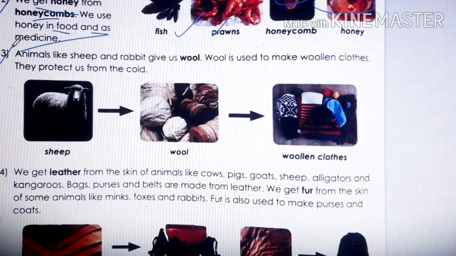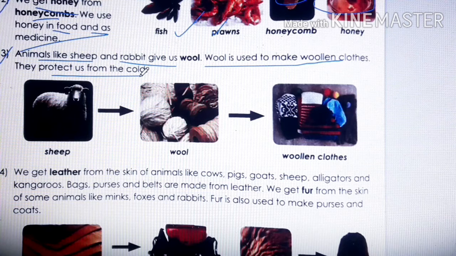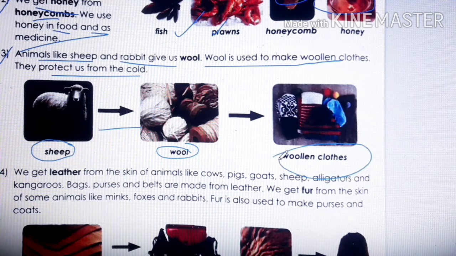The third point is animals like sheep and rabbit give us wool. Wool is used to make woolen clothes. They protect us from the cold. Now children, this question, as the class began, I told you we wear woolen clothes, and from where does it come? We get wool from sheep, right? So from sheep we make wool, and with this wool, children, we make woolen clothes which protect us from the cold. Clear?